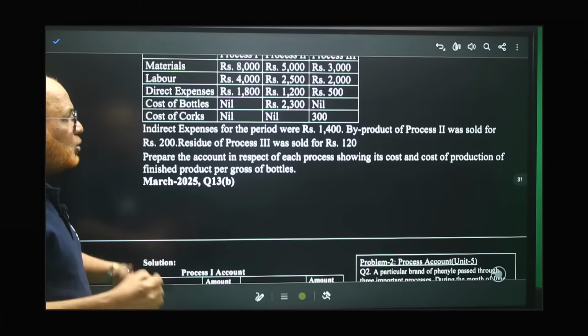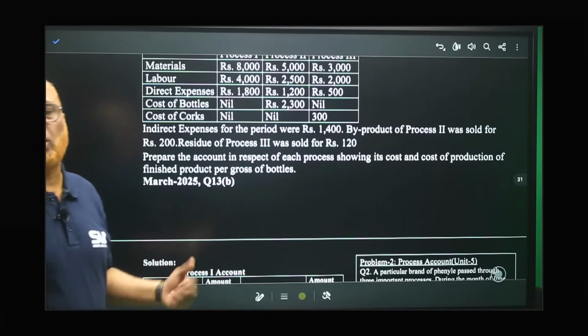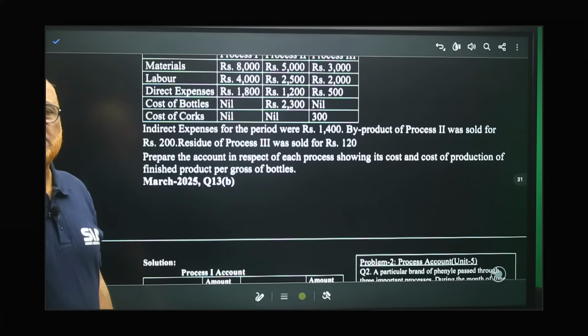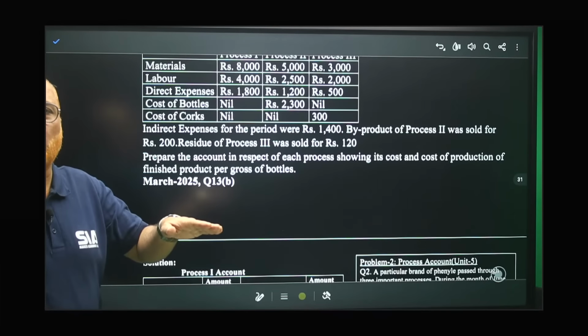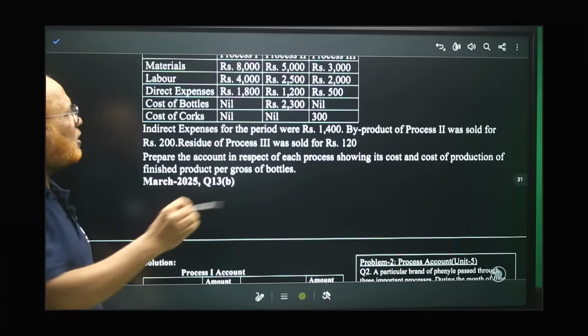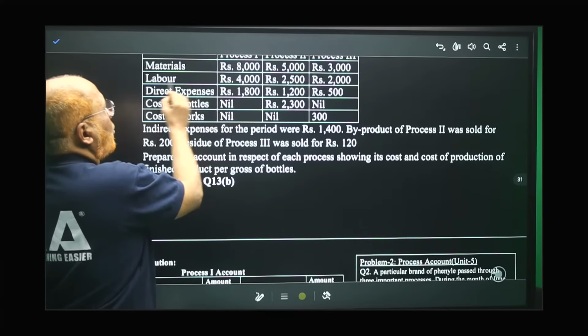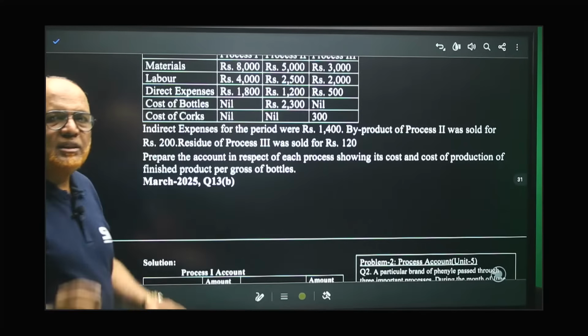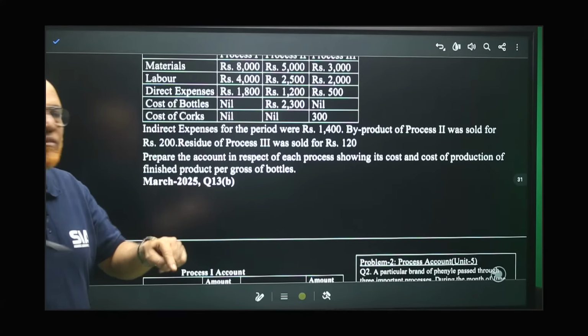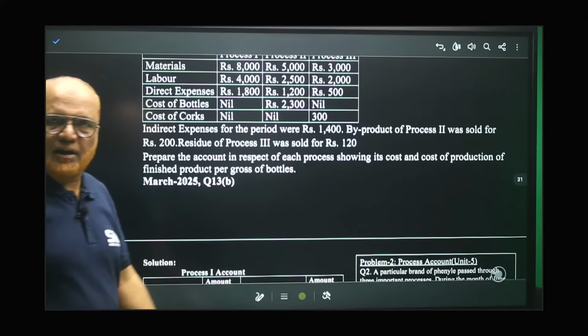Remember, how to apportion the indirect expenses is not given in the problem. But there is an accounting principle that indirect expenses should be apportioned among the processes in the ratio of wages, labor. What is the labor? 4,000, 2,500, 2,000. In the ratio of labor, we have to divide the indirect expenses.